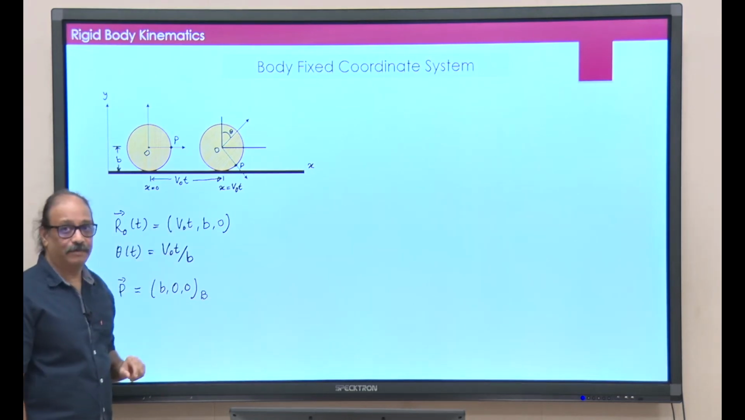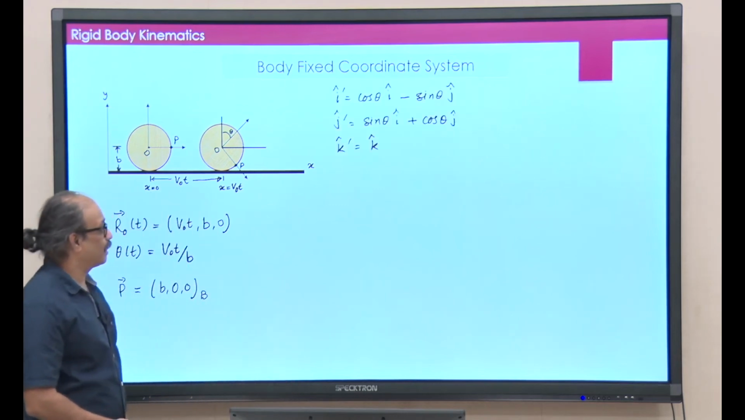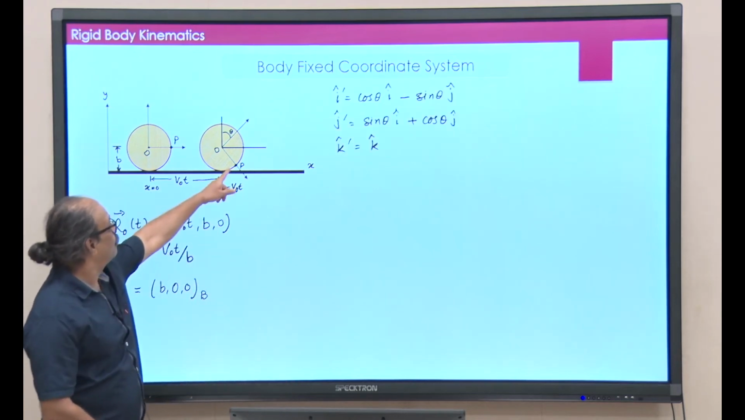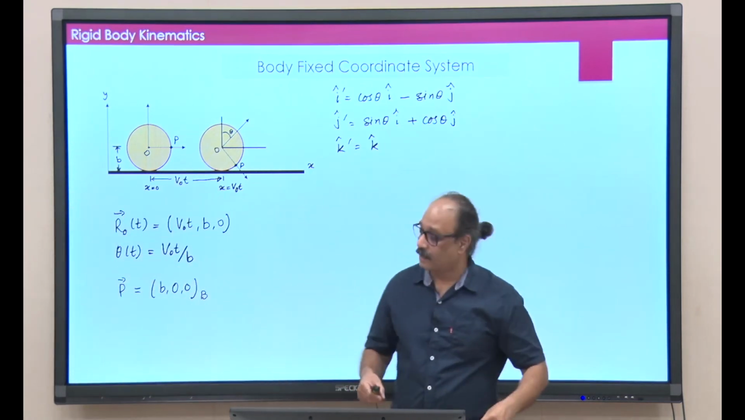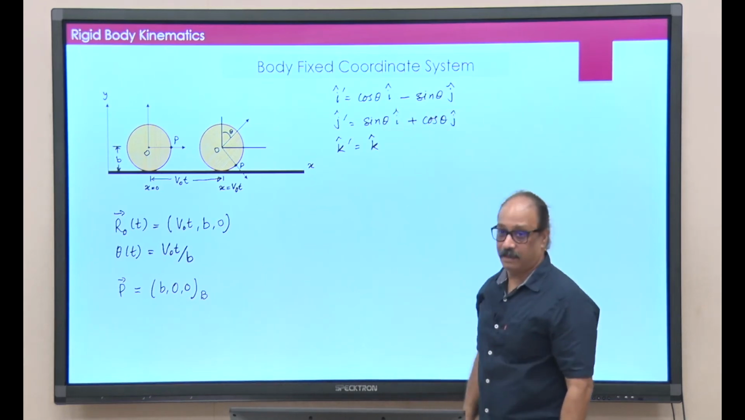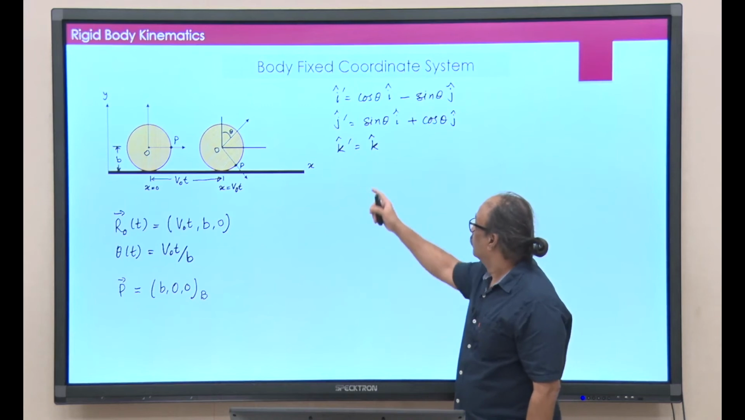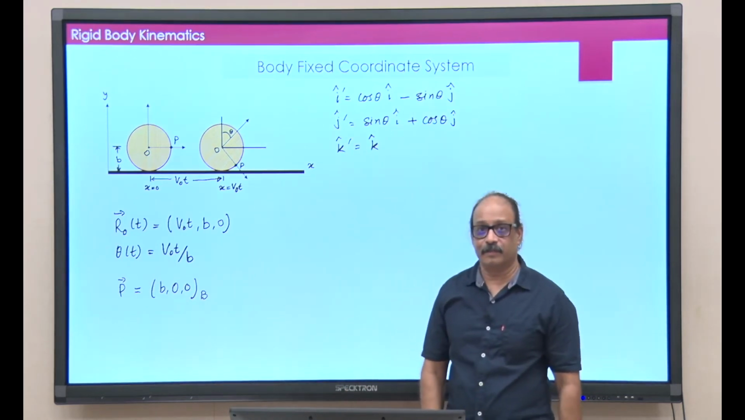but the coordinates of point P with respect to the space coordinate system, they have changed. And how would I calculate that? So, now look at nu i prime, nu j prime, nu k prime. Nu i prime, I write it in terms of i cap and j cap. j prime you can write using the geometry here.